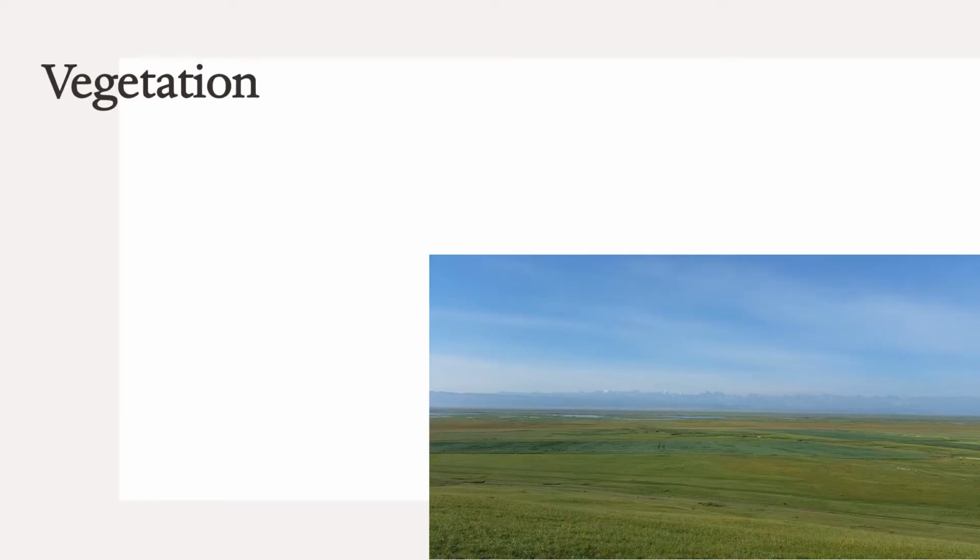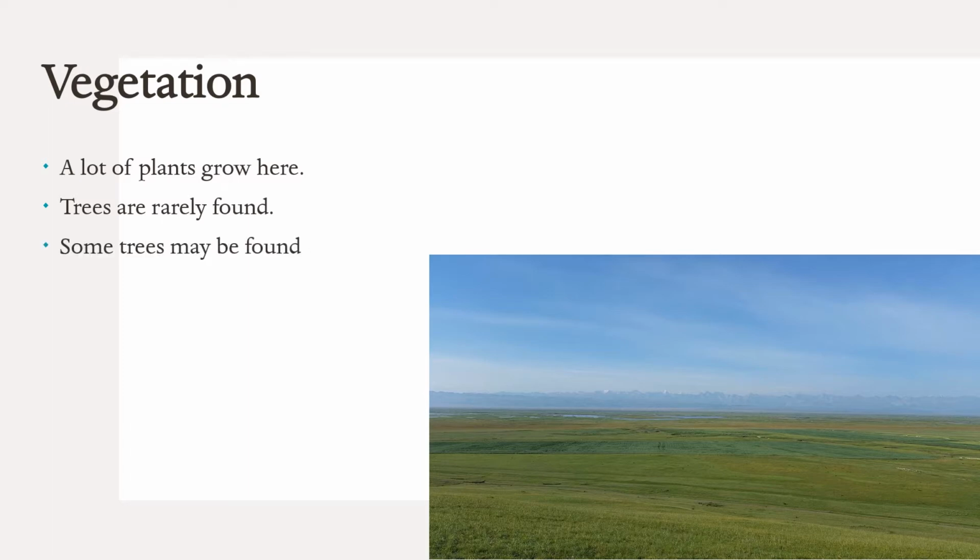So let us begin with the vegetation. A lot of plants grow here. Trees are rarely found in prairies except along the rivers. So some trees which are found, they are rarely found near the rivers only. Grass grows quickly during the spring season and it changes to hay in autumn season. So trees are very less found here. Rarely found means very less found here, and some trees which grow, they can be seen near rivers only.